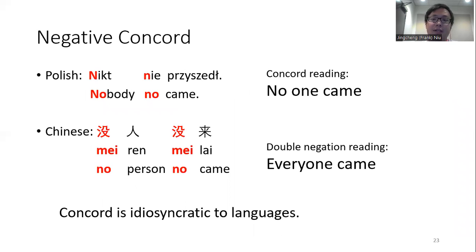And concord is idiosyncratic to the language. While Polish has a negative concord, Chinese doesn't. The sentence 没人没来, no person no came, can only have a double negation reading. So maybe the co-occurrence of mei and dou is a quantificational concord in Chinese, but it's not in English.